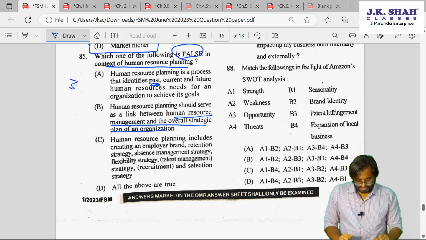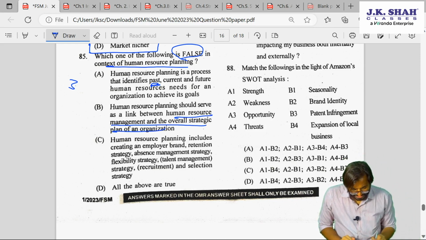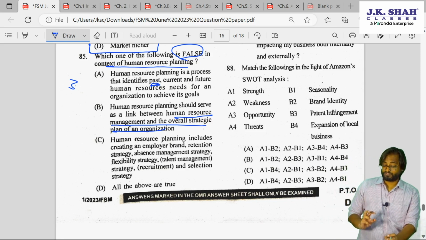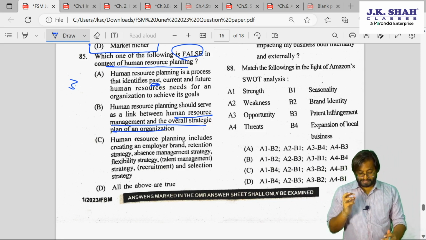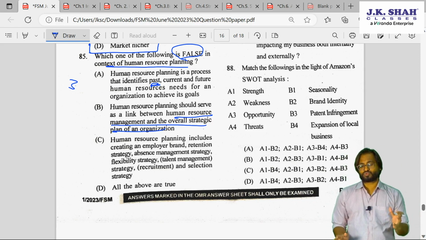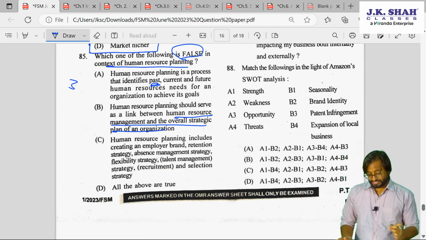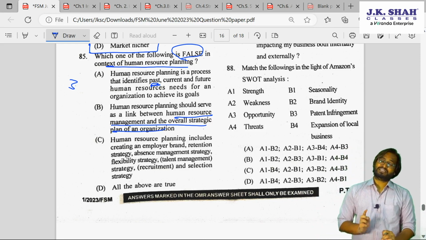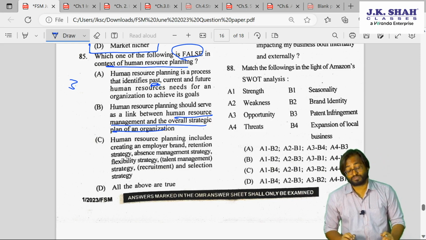Human resource planning includes creating an employer brand, retention. Yes, all this is done. So, which one of the following is false? So, B and C are correct. Now, many of the times students might have written D as the answer. All the above are true. But in MCQs, you have to be very careful.